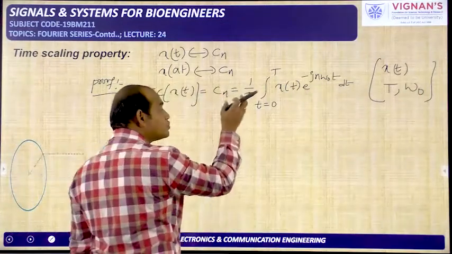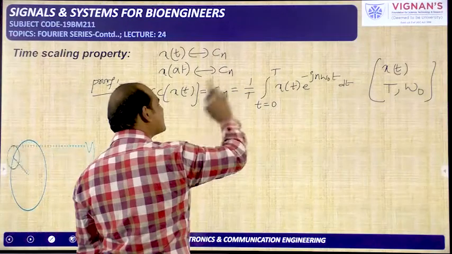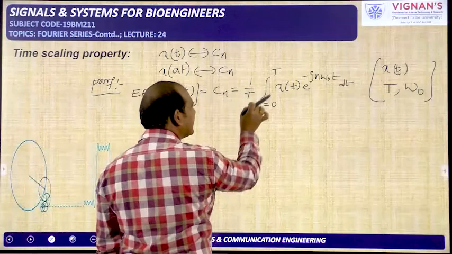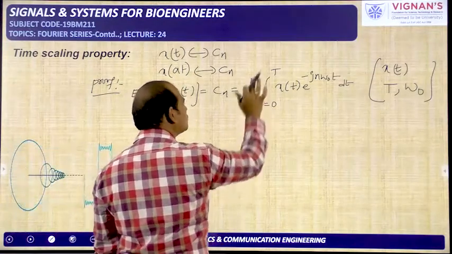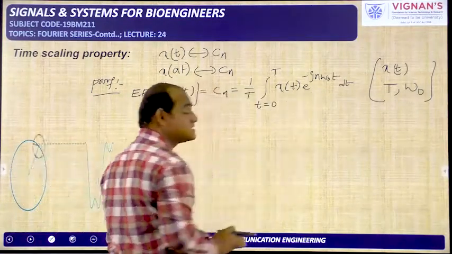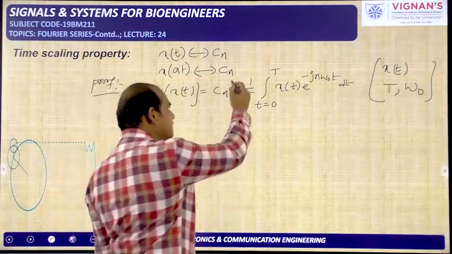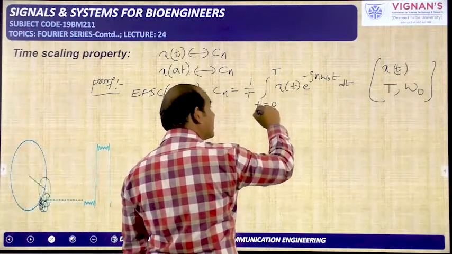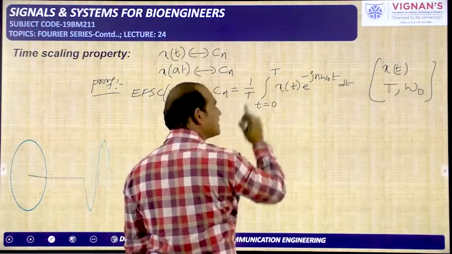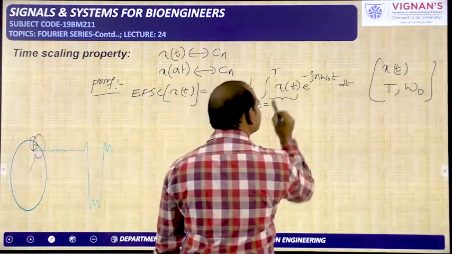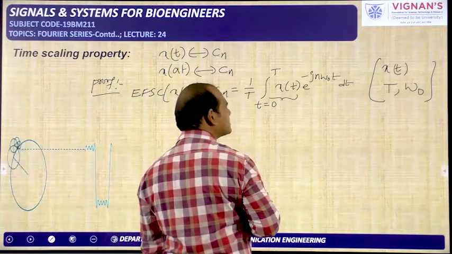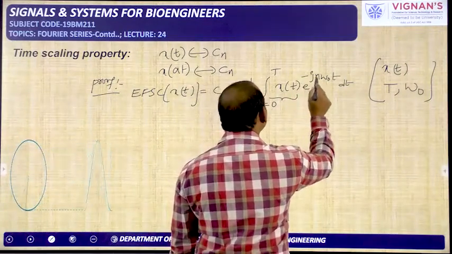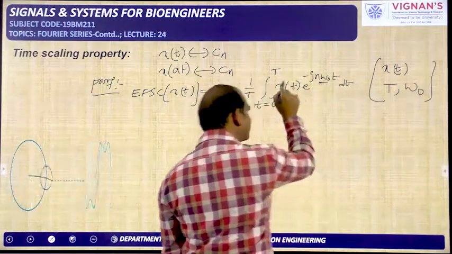That's why those two are included in the formula of Cn, the exponential Fourier series coefficient of x of t, equal to 1 by T integral t changing from 0 to T x of t e power minus jn omega naught t dt. So 1 by the time period of the signal x of t, and we take the integral over one period. The signal for which we are calculating the coefficient has to be written. After that, e power minus jn omega naught t, where this fundamental frequency is for x of t only, and dt.